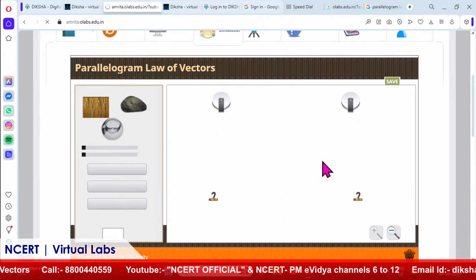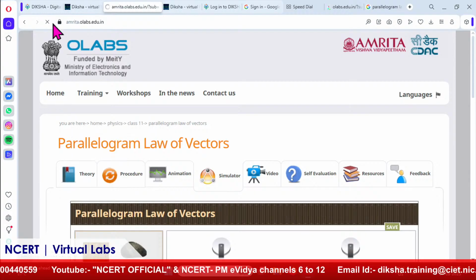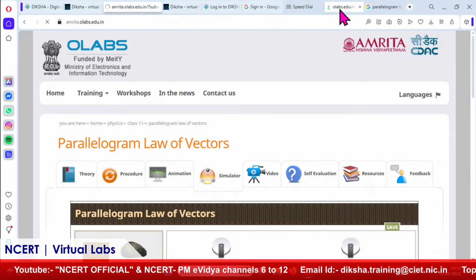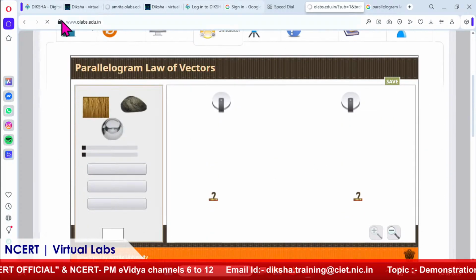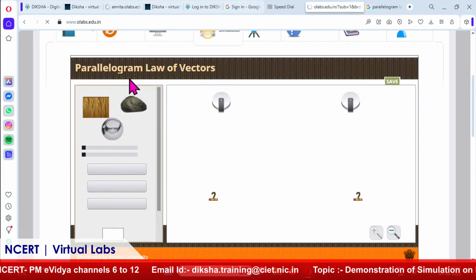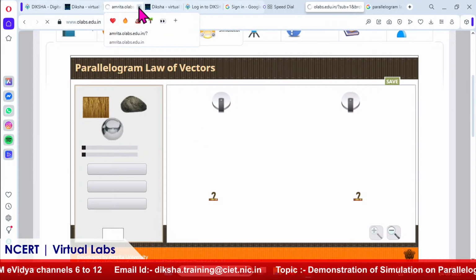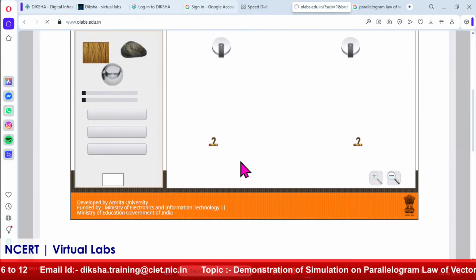This is a simulation. Before the simulation, we can also learn more about it through the procedure part and the animated video. Refresh. I think it's not downloaded right now. Let's refresh. In order to access all the features, we can always refresh the tab.